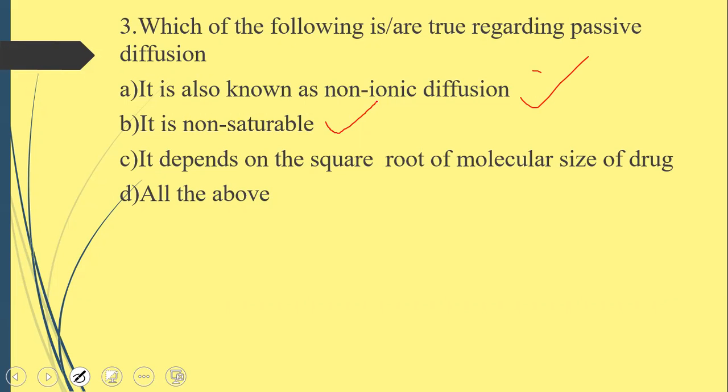After a particular concentration, there is no change in passive diffusion. So it depends on square root of molecular size of drugs, whether it is true or false. This passive diffusion depends on square root of molecular size of drugs. So the correct choice is option D, all the above.